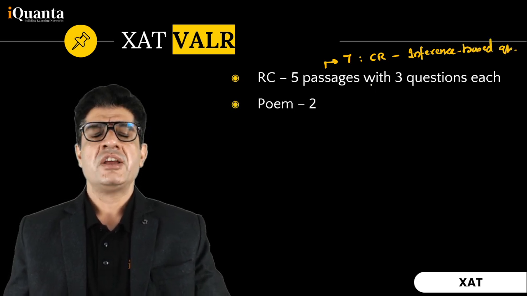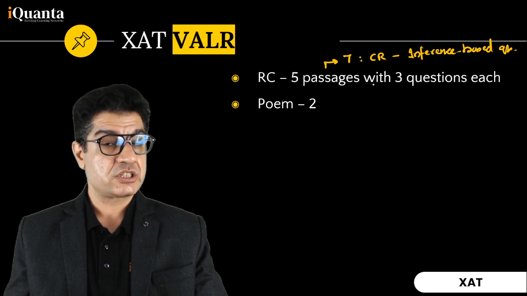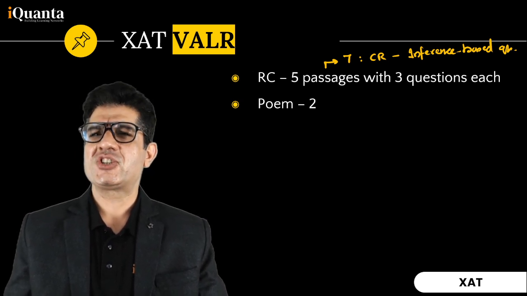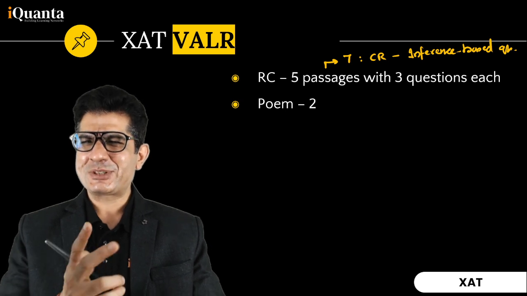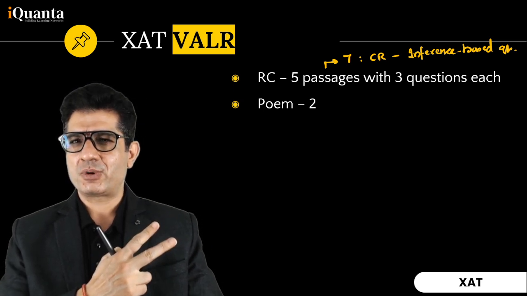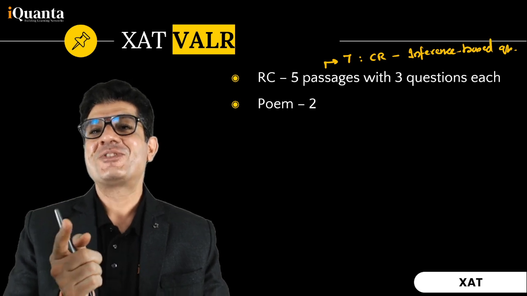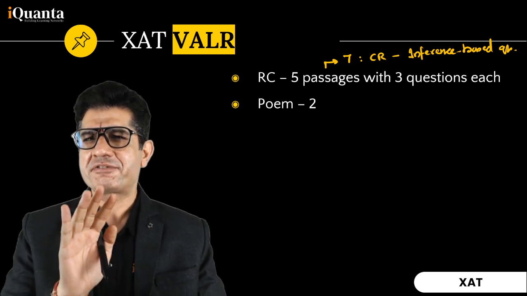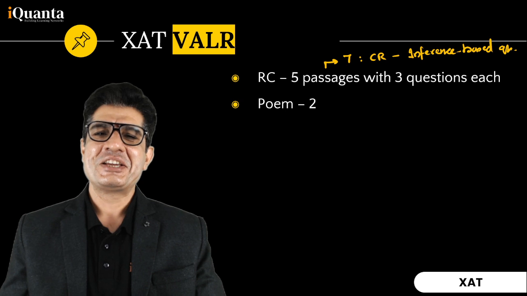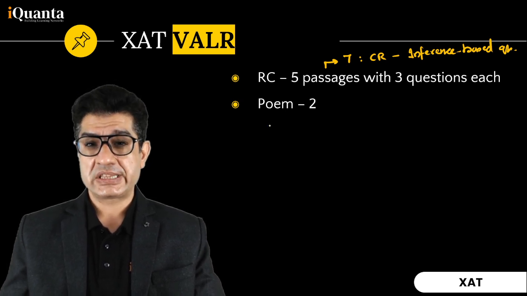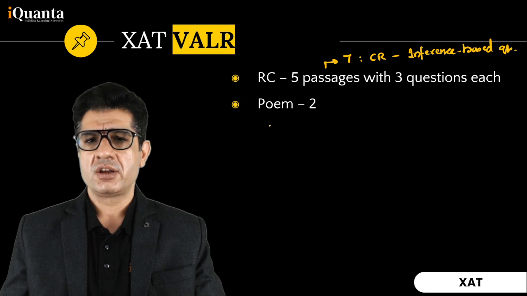And then, as usual, we had a poem with 2 questions. Both the questions were very challenging. Although when I looked at the second question and the options, I was confused between 2 answer choices in the first one, which talked about what the poem is about. When I looked at the second one, it helped me resolve the issue even for the first question. And I've seen that happening multiple times in poetry-based comprehension. No figure of speech question this year in RCs or poems.